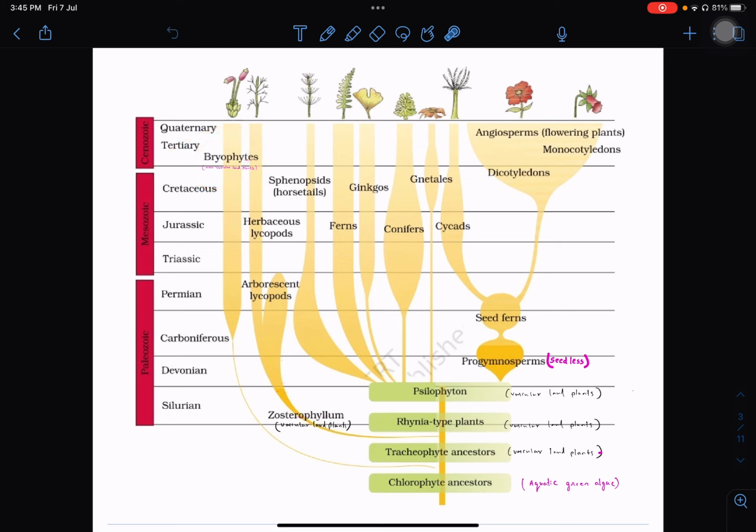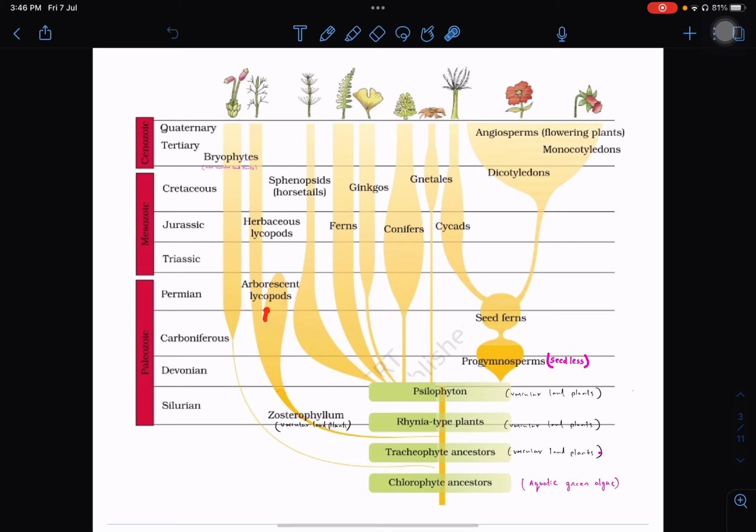From the chlorophyte ancestors, tracheophytes evolved, which are vascular land plants. From these tracheophytes, the Zosterophyllum evolved during the Silurian time period. Zosterophyllum are vascular land plants, and from them arborescent lycopods and herbaceous lycopods evolved. The herb-like herbaceous lycopods still exist, but the tree-like arborescent lycopods went extinct by the Permian period. By the end of the Permian these arborescent lycopods went extinct, which is why you cannot see this line beyond it.